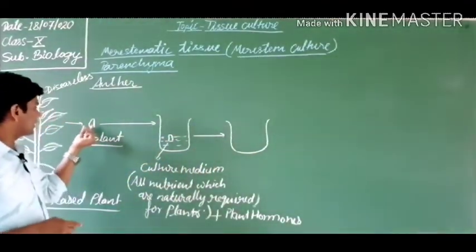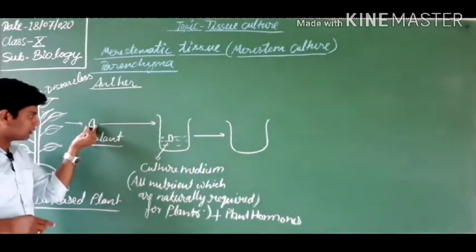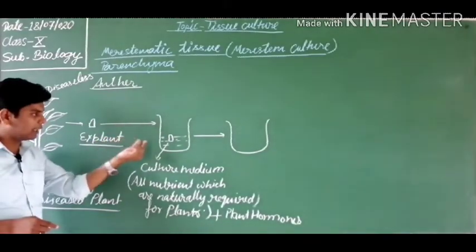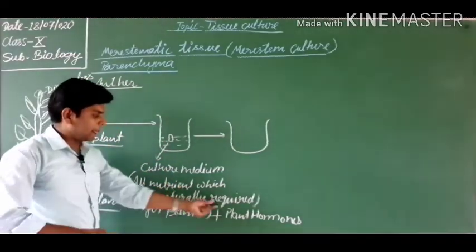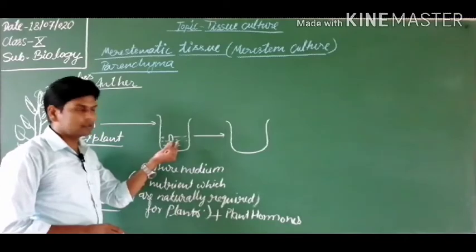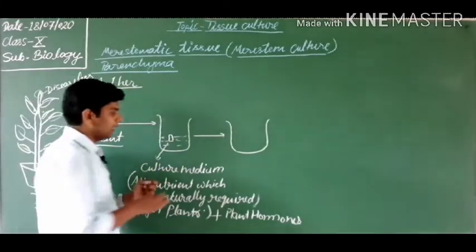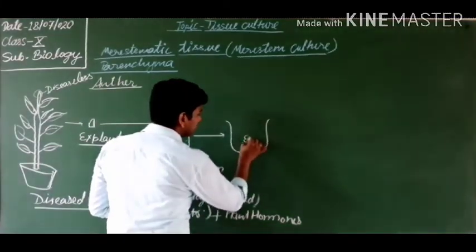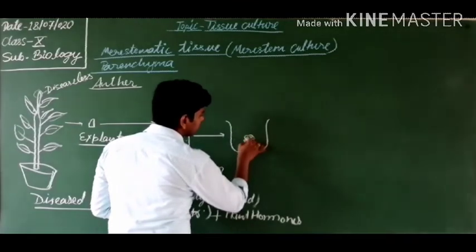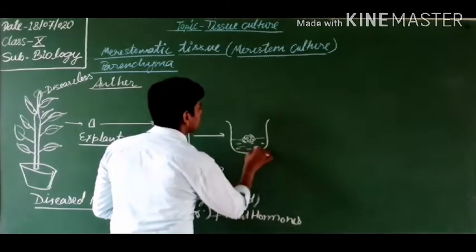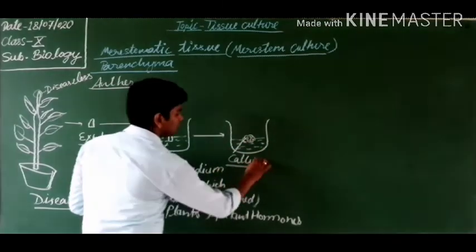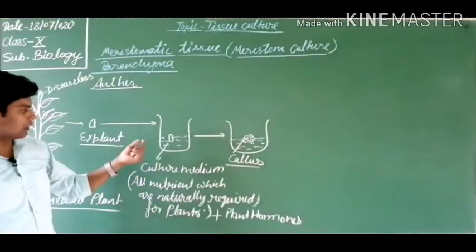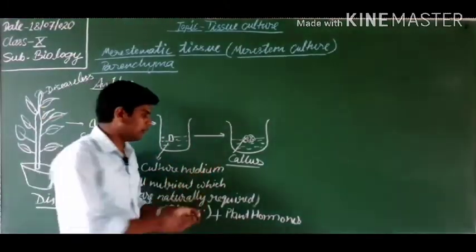The meristematic tissue is a small tissue mass, but after the effect of hormones it produces a number of cells and forms an undifferentiated mass of cells or tissues. This is known as callus. So callus is the undifferentiated mass of tissue.